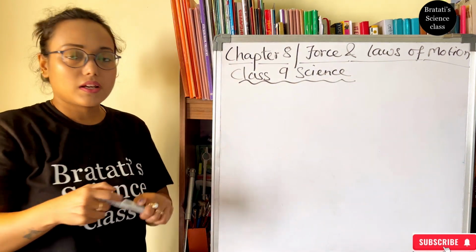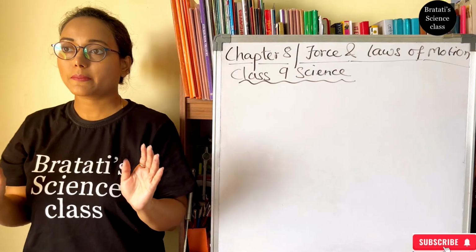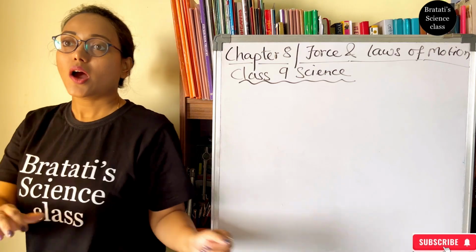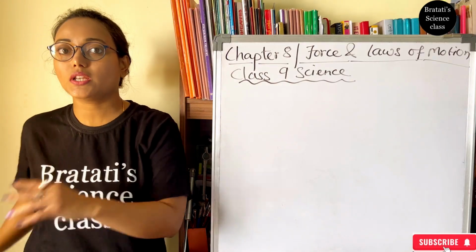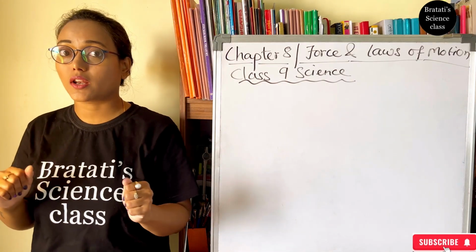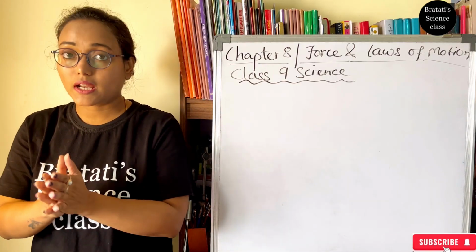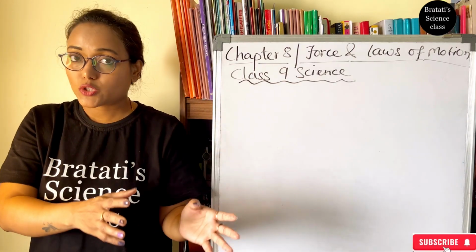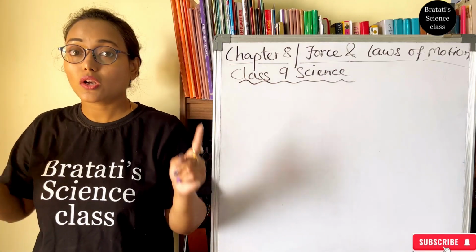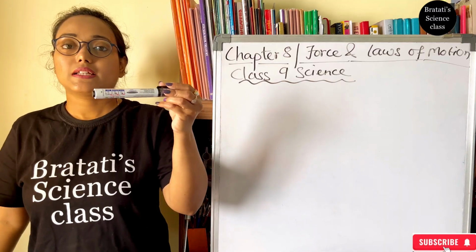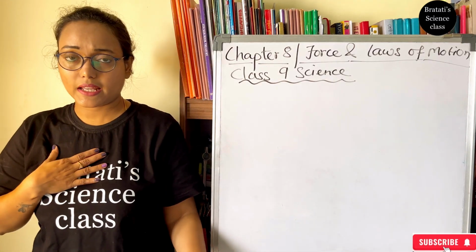Okay, so here is a quick recap of what we have learned in the previous chapter, where we were talking about rest and motion. So this is not motion. I am standing in one position and moving my body. This is not motion. Any object is at rest with respect to time when it is compared to another object, which is called the origin. This marker is at rest. I can see it at rest. I am standing at rest.